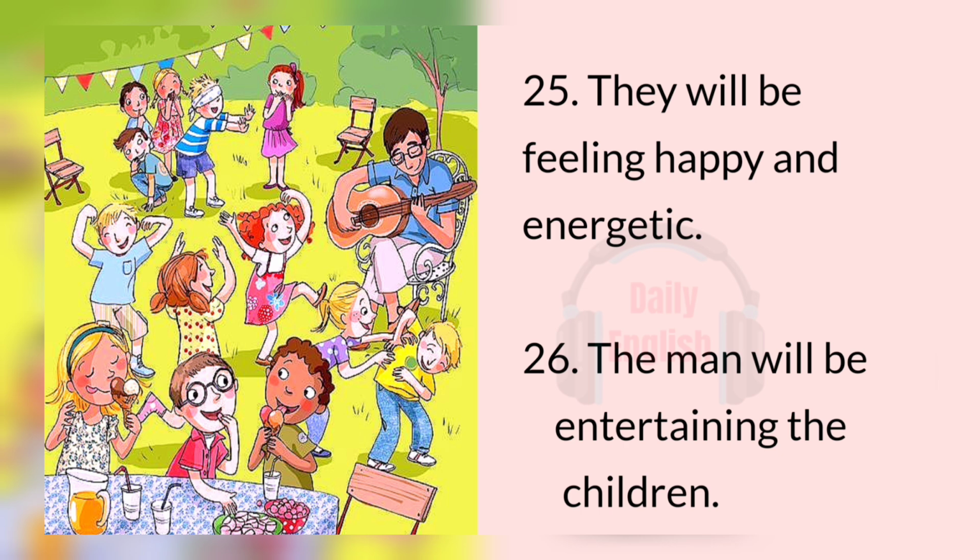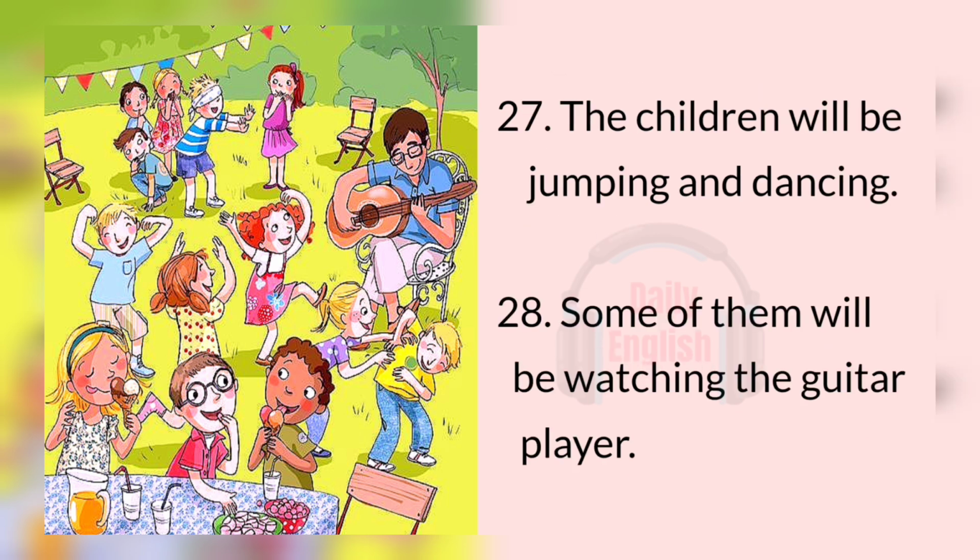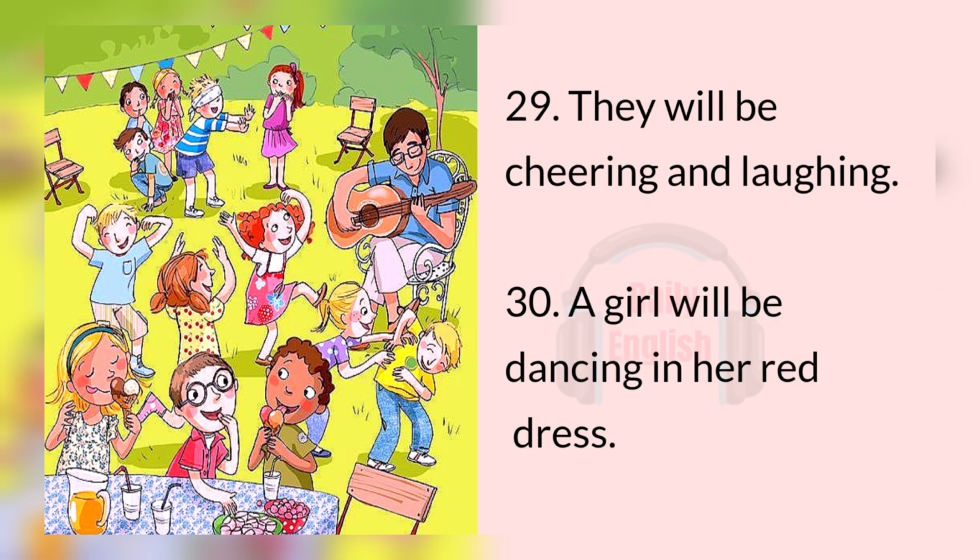26. The man will be entertaining the children. 27. The children will be jumping and dancing. 28. Some of them will be watching the guitar player. 29. They will be cheering and laughing. 30. A girl will be dancing in her red dress.